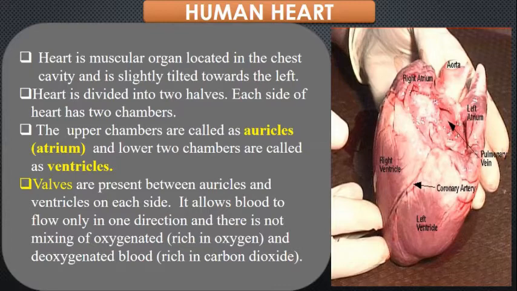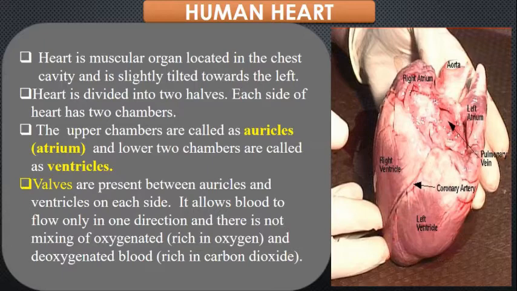Here you are seeing the structure of the heart, and the right auricle, the left auricle, the right ventricle and the left ventricle are visible to you. In between the auricles and the ventricles on each side of the heart, there are valves present, which allow the blood to flow only in one direction, so that there is no mixing of the blood. Now, what kind of blood? That is the oxygenated and deoxygenated blood.